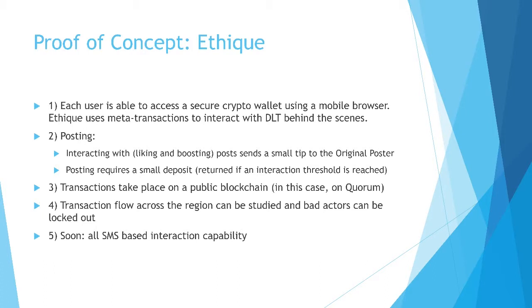Transactions take place on a public blockchain. In our current case, we've implemented on Quorum, but any blockchain would do. The transaction flow across the entire region, whatever the economy is that's on Ethique, can be studied, and bad actors can be locked out or frozen out. And very soon, we'll be able to access all of the interactions that are available within the app via a text-only SMS interface.